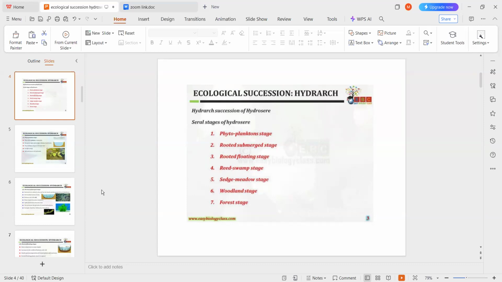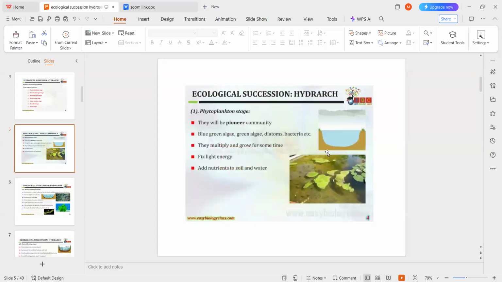So in the phytoplankton stage, that is in a water body, at first there are no organisms. Then the phytoplanktons, mainly blue-green algae, green algae, diatoms and bacteria, come and start growing here. They multiply and increase their number. Due to which they fix the light energy and add nutrients to the water and soil.